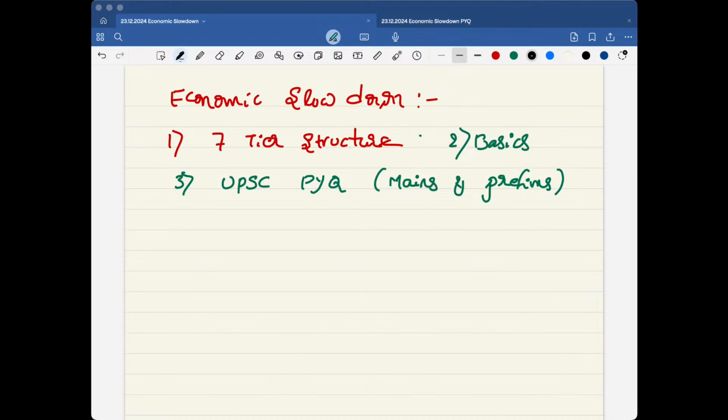In today's session, we will discuss the economic slowdown. We will move through our basic structure, that is the 7 day structure. After that, we will discuss the basics of some of the GDP terms. Later, we will go through the UPSC previous questions with respect to mains and prelims. Then we will conclude as usual.